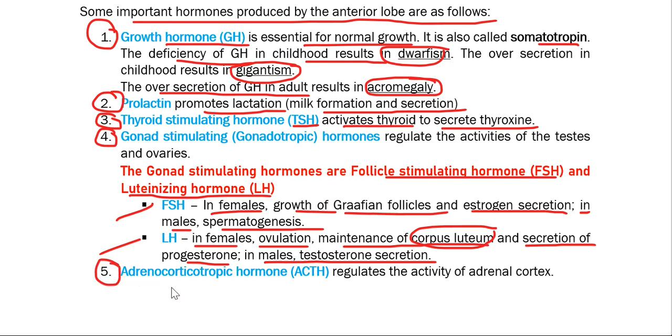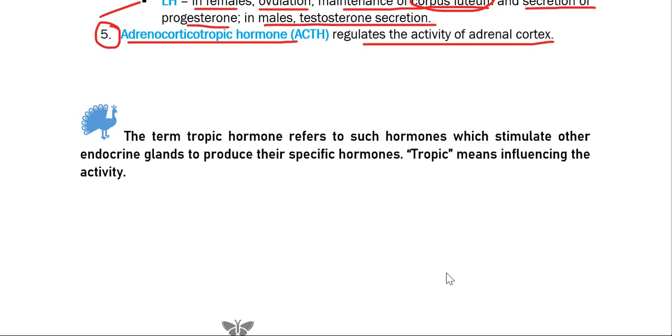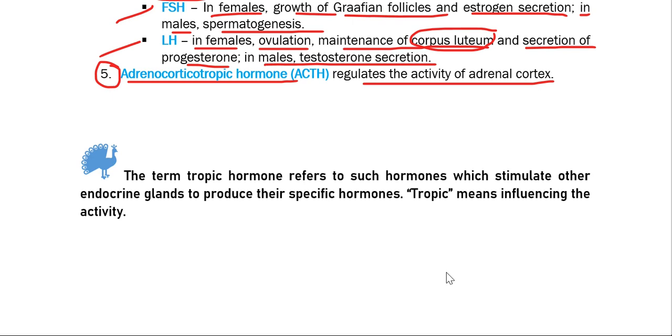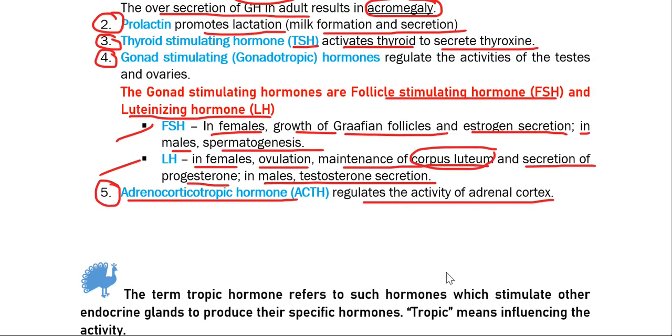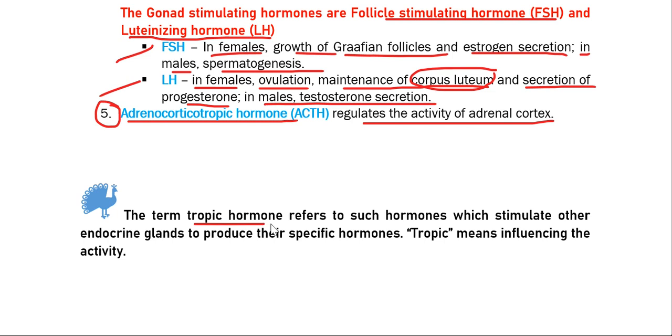Number 5, ACTH, called Adrenocorticotrophic Hormone, and this hormone regulates the activity of the adrenal cortex. Now I told you adrenocorticotropic, gonadotropic, thyrotropic. So what is the meaning of this tropic hormone? The term tropic hormone refers to such hormones which stimulate other endocrine glands to produce their specific hormones. So tropic means influencing the activity.